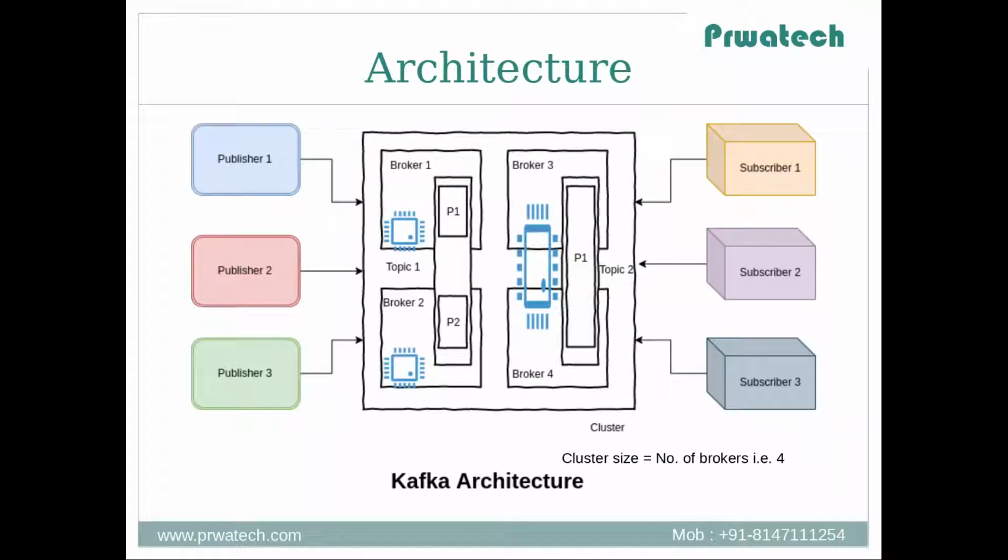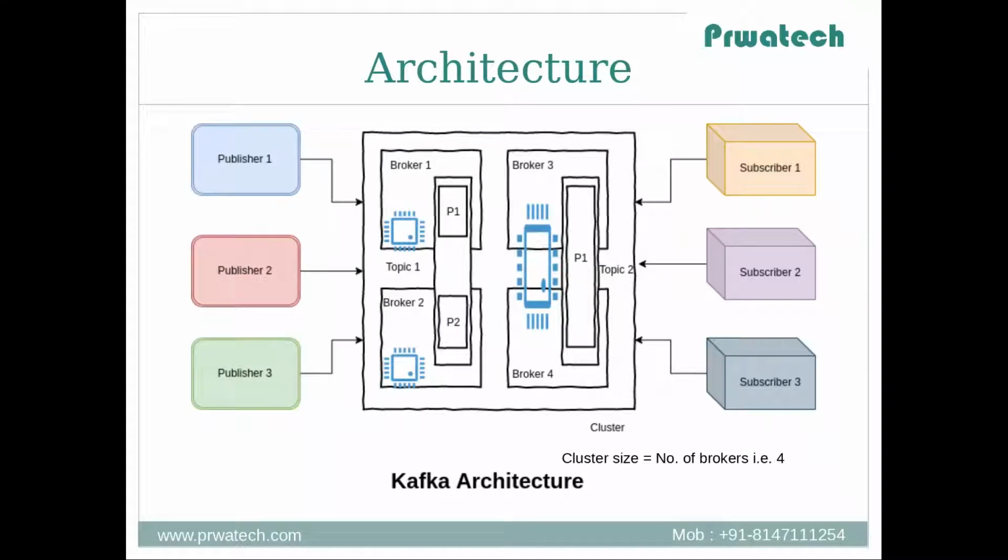These brokers in the cluster are differentiated based on an ID, which is nothing but a unique number. We can see in the diagram there is a topic which is spread across 2 brokers, that is broker 1 and broker 2. The topic stores the data for a default period of time called retention time. By default it is 7 days in production. If you set it to -1, the data will be stored in the Kafka topic forever. A topic can have 0, 1 or many consumers that subscribe to the data written to it.